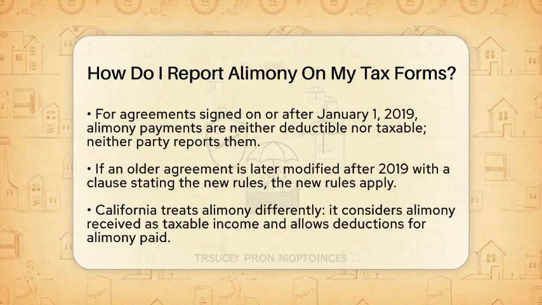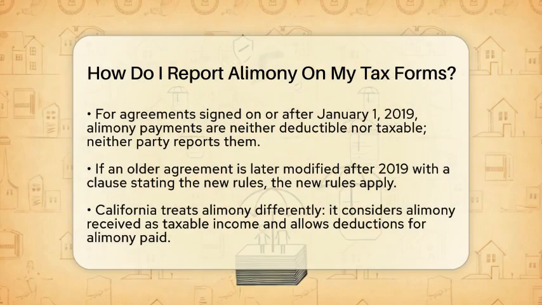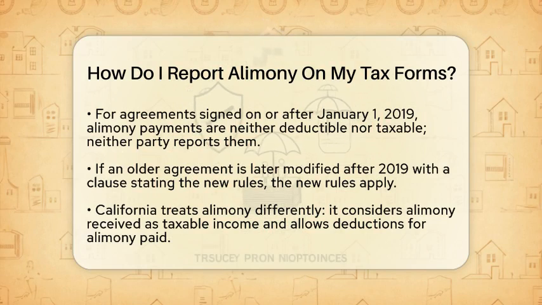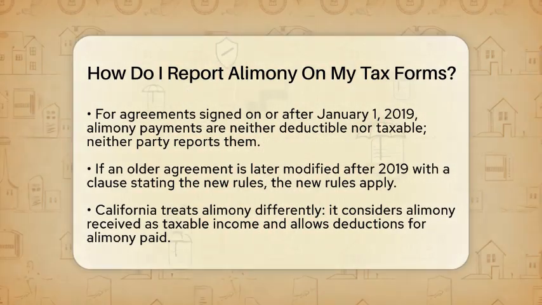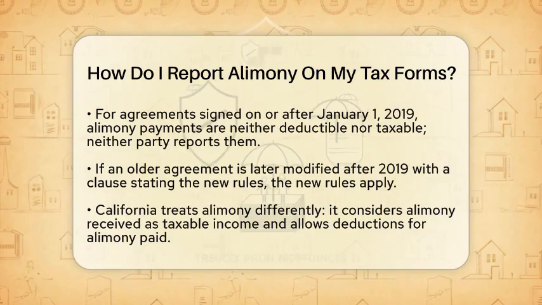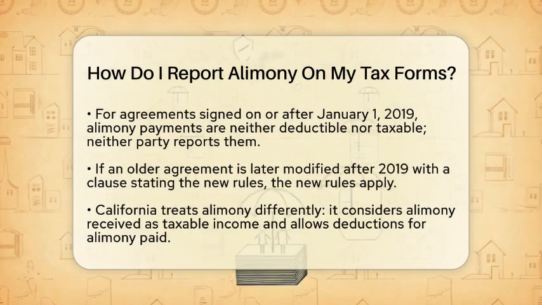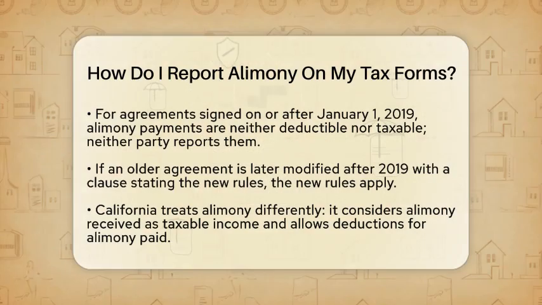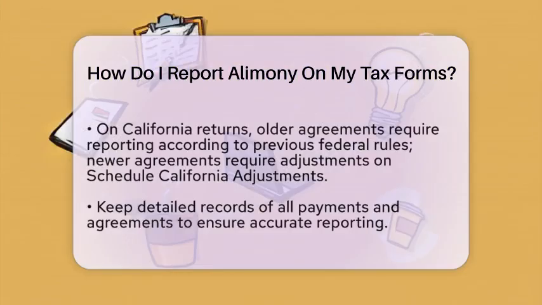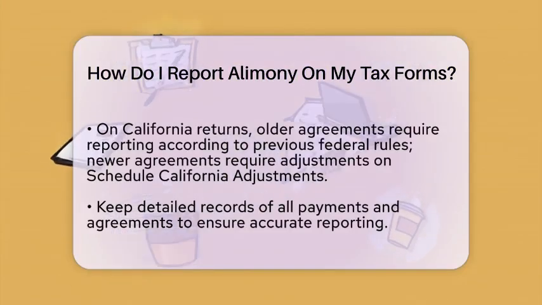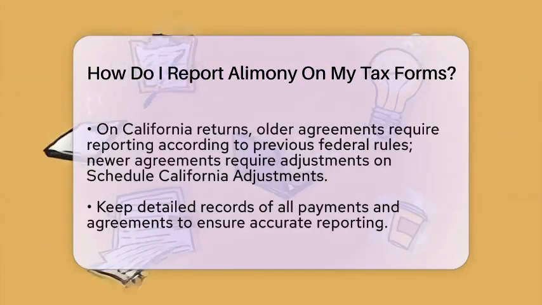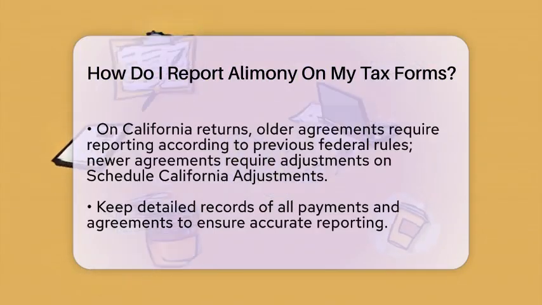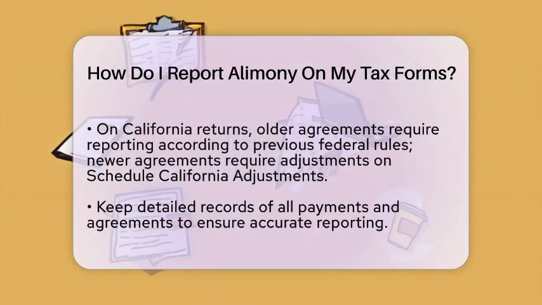For agreements signed on or after January 1st, 2019, the rules changed. Now, alimony payments are neither deductible by the payer nor taxable income for the recipient. Neither person reports the payments on their federal tax return. However, if your agreement was signed before 2019 but later modified after that date, and the modification states that the new rules apply, then the new rules will govern your tax treatment.